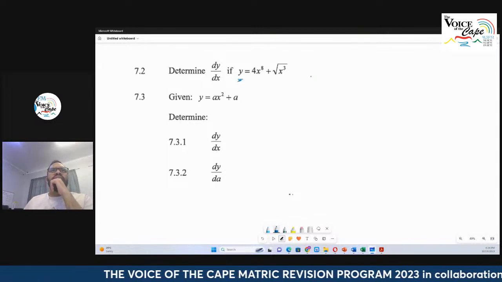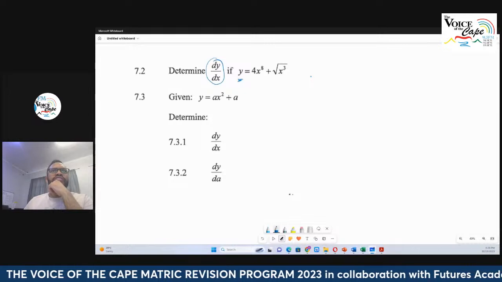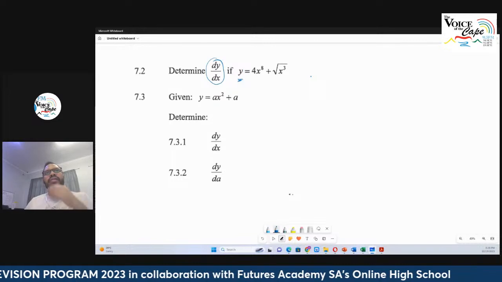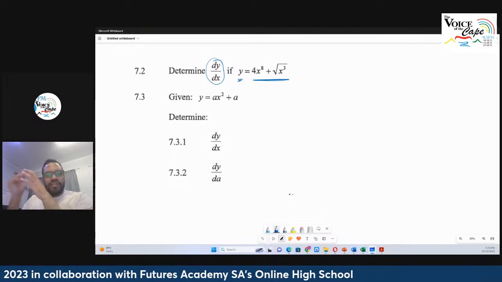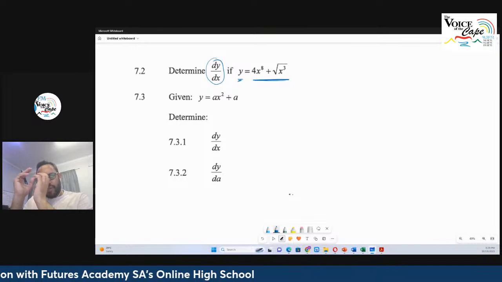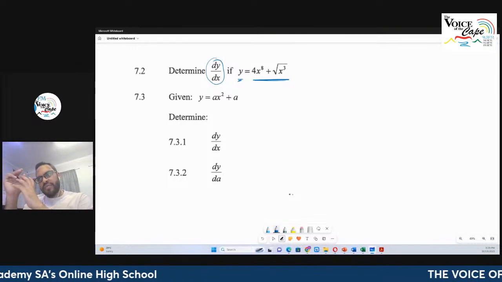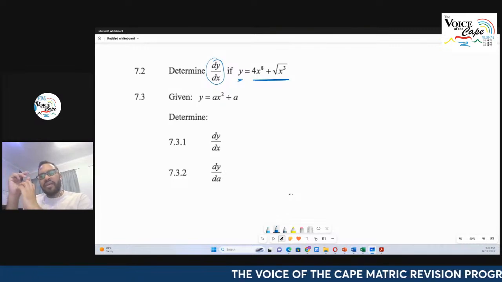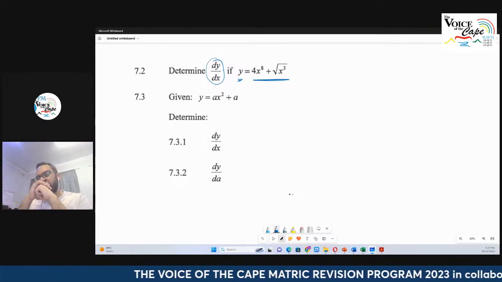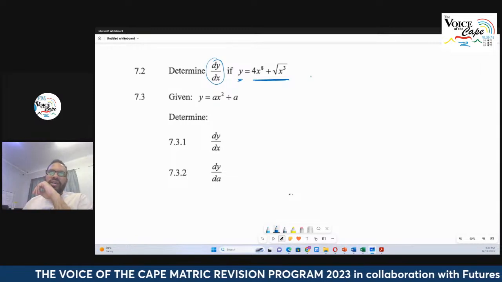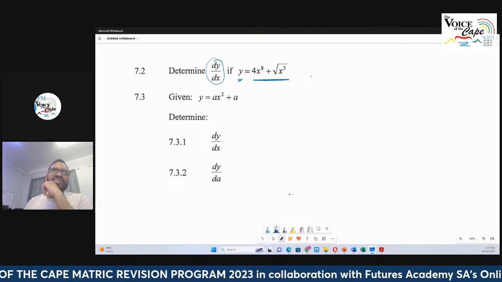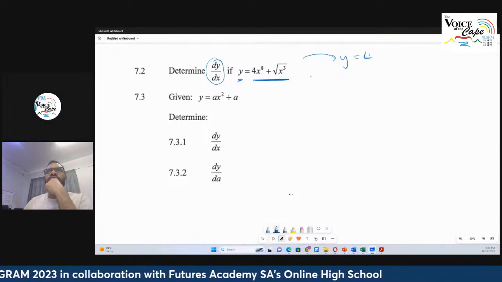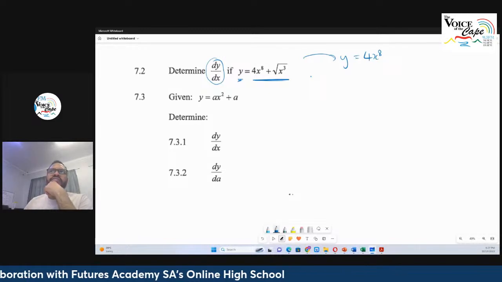you must determine dy by dx. So again, here's the appropriate notation that's used with this. Now, this is not a polynomial, because a polynomial is some number, which is a coefficient, multiplied by a variable, and that variable raised to a certain power. Here, I don't have a coefficient. So I need to turn this into a polynomial form. So I'm going to rewrite the function and say y is equal to 4x to the power of 8. That part is definitely polynomial.